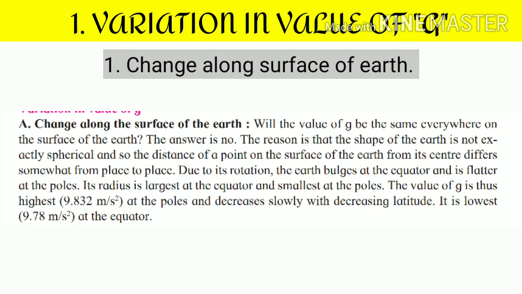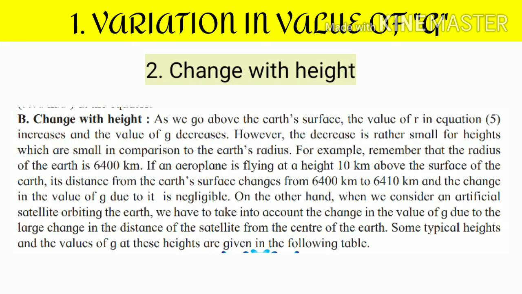The value of g is thus highest at the poles, that is 9.832 meter per second square, and decreases slowly with decreasing latitude. It is lowest at the equator, that is 9.78 meter per second square. The second point is change with height. As we go above the Earth's surface, the value of r increases and the value of g decreases.